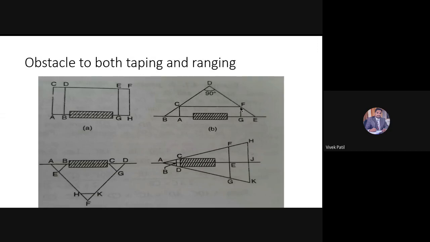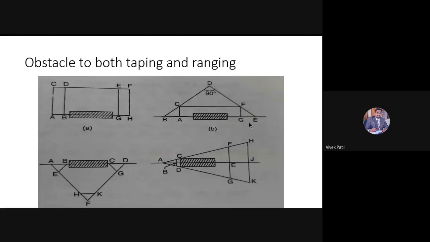Once the point F has been fixed, I will measure the distance AC. As a center F, I will put an arc here. Then from center C with the same distance, I will put another arc here. Where these two arcs cut, I will fix that point as G.